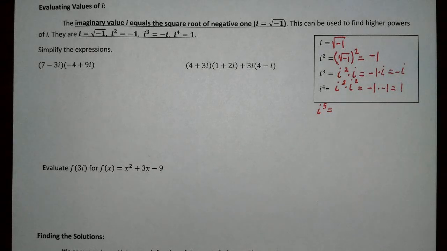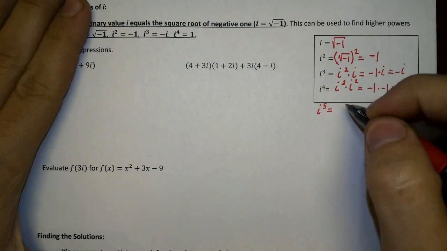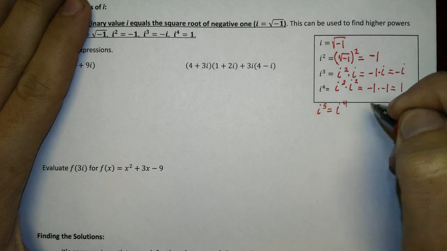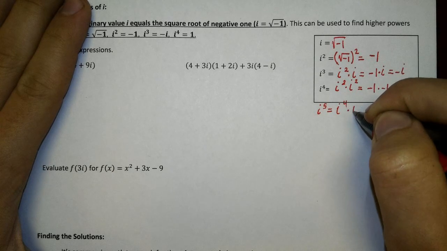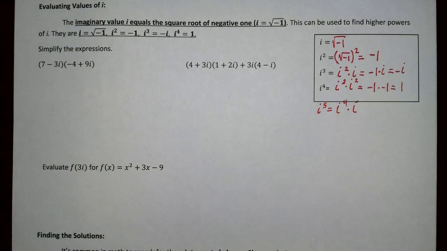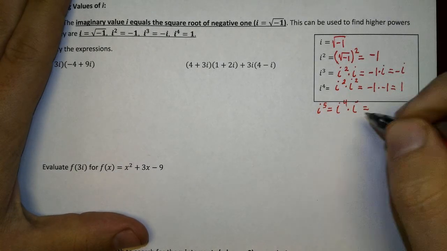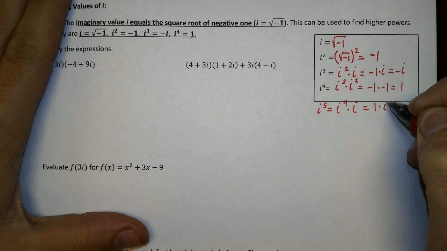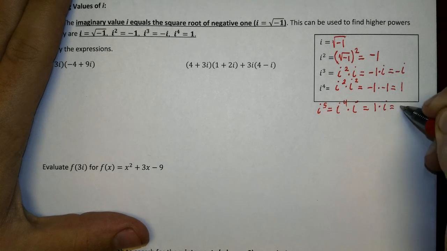So then where do we think i to the 5th power is going to go? Pause the video, think about it. And then when you come back, we can break this down to i to the 4th power times i, which we know to equal, what's i to the 4th power? We just figured it out. 1 times i, or just i.